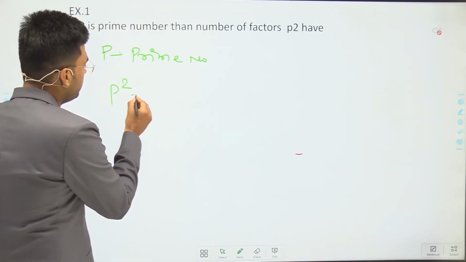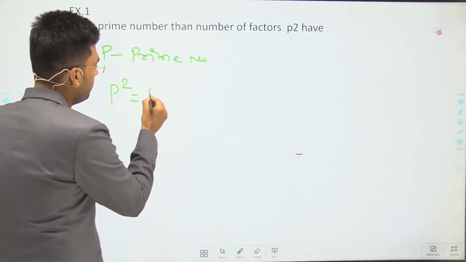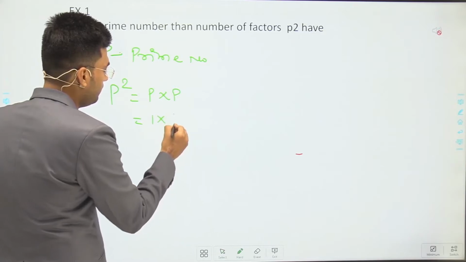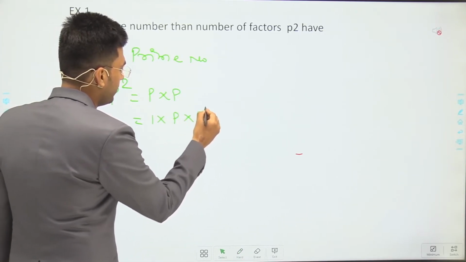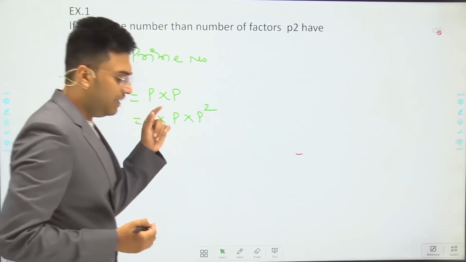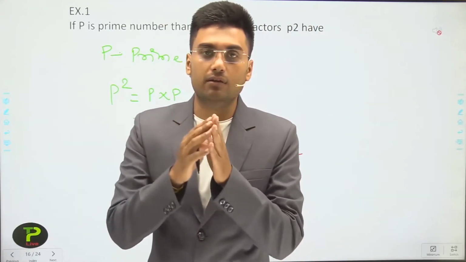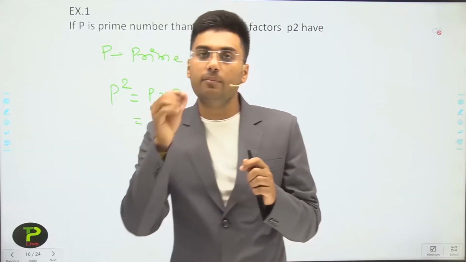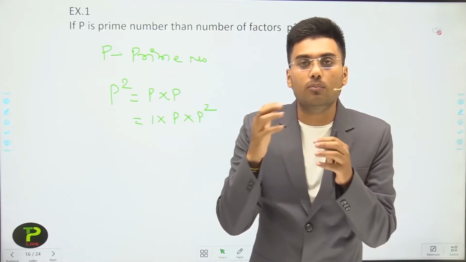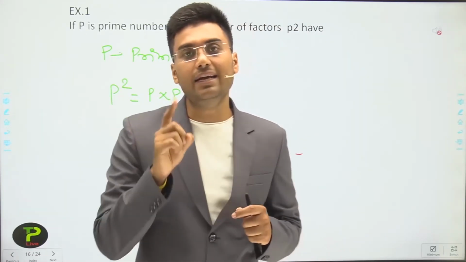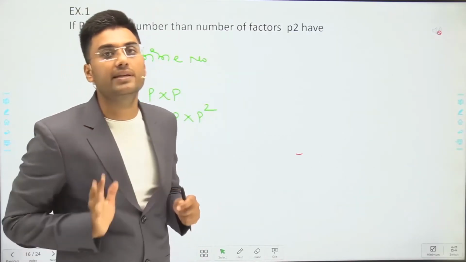P square is equal to p multiplied by p, or we can write 1 into p square. Here, if p is a prime number, then we cannot further divide p into two or more smaller natural numbers, because p is a prime number. It has two factors only, 1 and p itself.